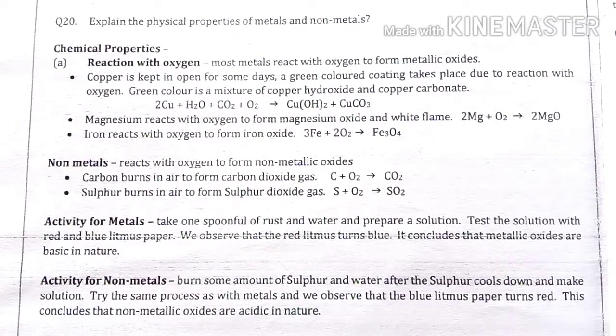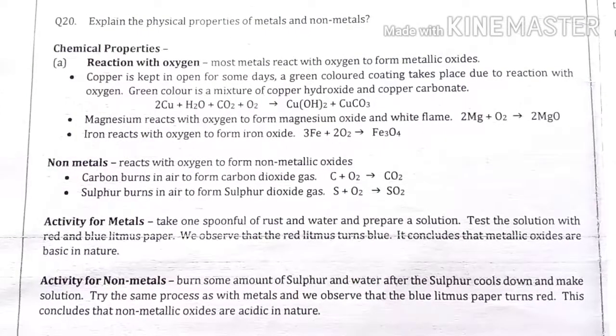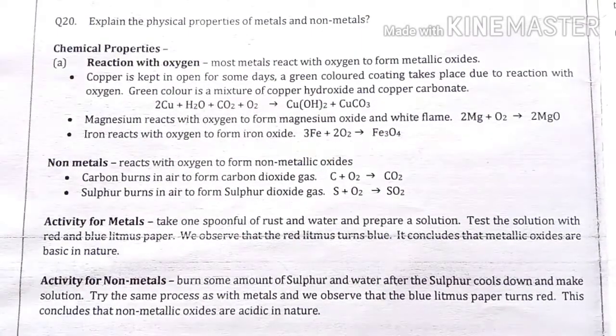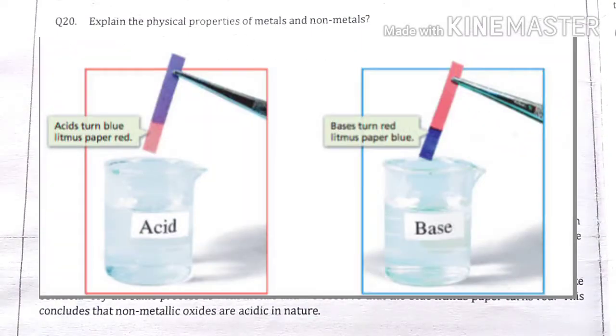So it gives us the result that metals or metallic oxides are basic in nature. If any solution changes the red litmus paper color into blue, it concludes that the solution is basic.